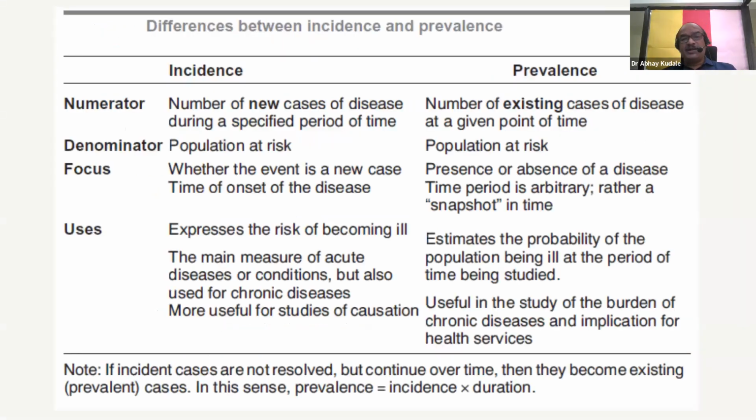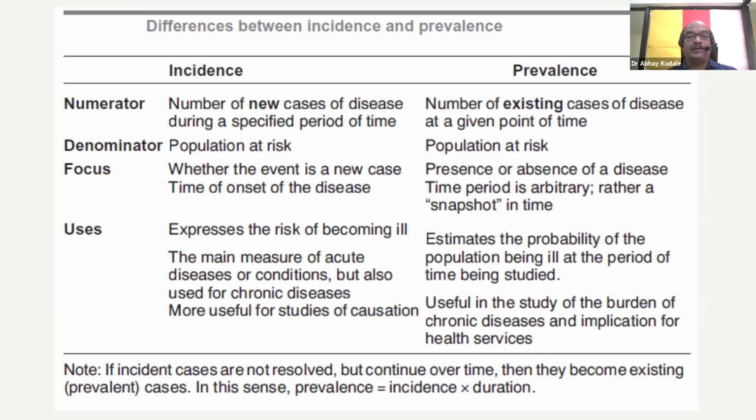Let's try to understand the difference between incidence and prevalence. When it comes to numerator, incidence is the number of new cases of disease during a specified period of time, whereas prevalence is the number of existing cases of disease at a given point of time. In both cases, denominator remains population at risk. Focus in incidence is whether the event is a new case or time of onset of the disease, whereas in prevalence, focus is on presence or absence of a disease. And remember that in prevalence, time period is arbitrary; rather it is regarded as a snapshot in time.